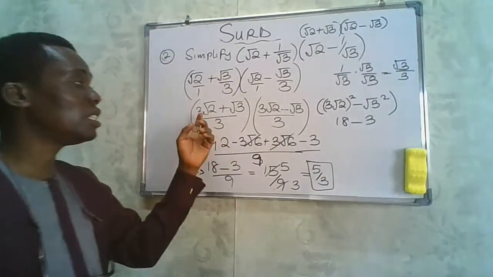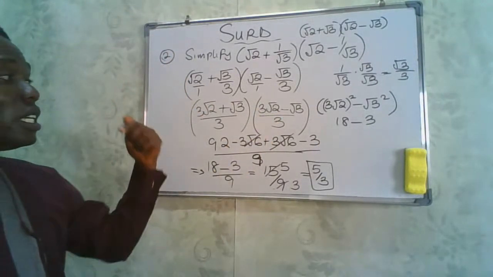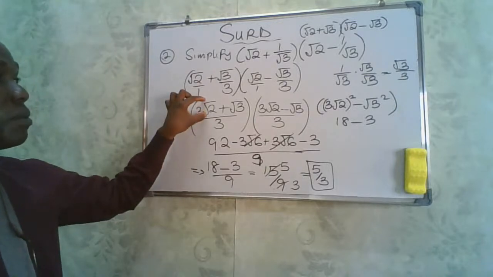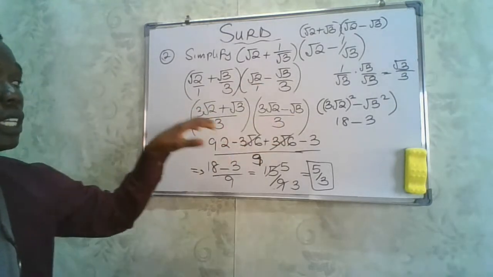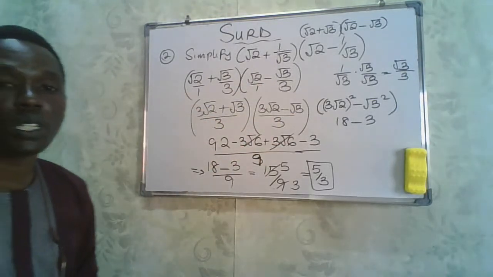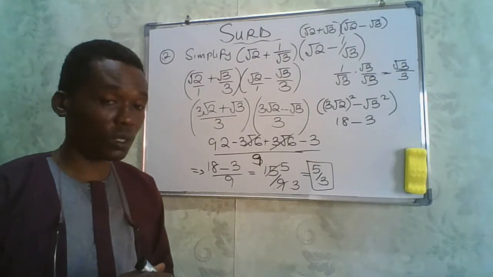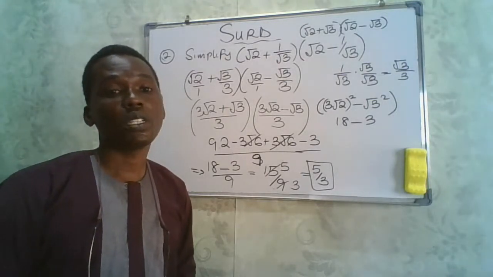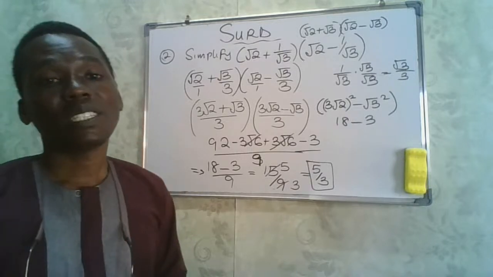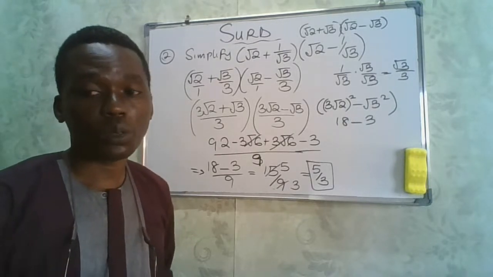So if you are given this and this to multiply, in order to save time, just square the first and square the second and subtract them. That's all. Because it's more of you having a difference of two squares. So that is the point I want you to note.